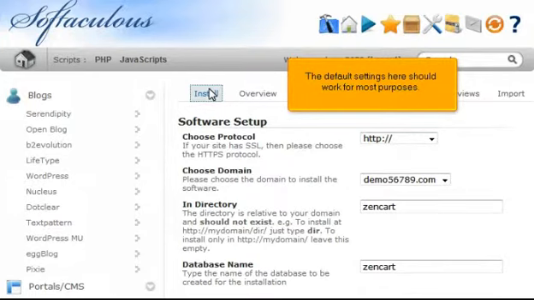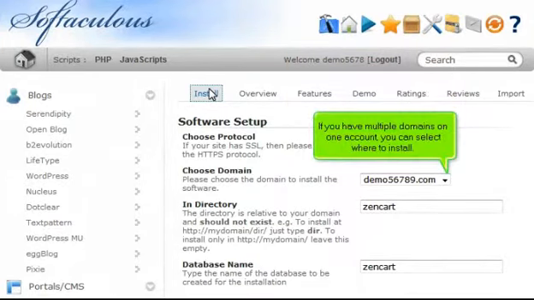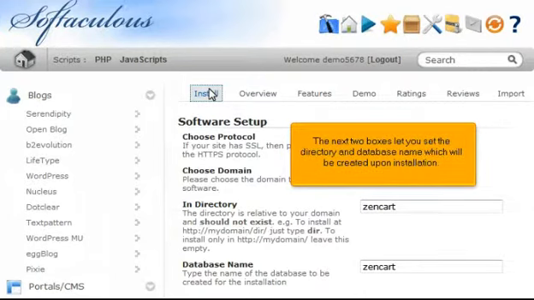The default settings here should work for most purposes. If you have multiple domains on one account, you can select where to install. The next two boxes let you set the directory and database name, which will be created upon installation.